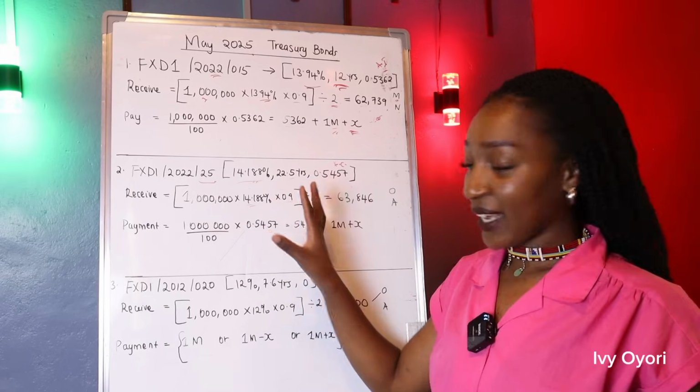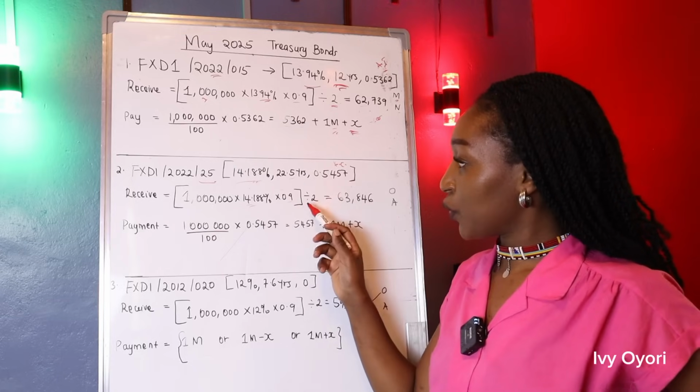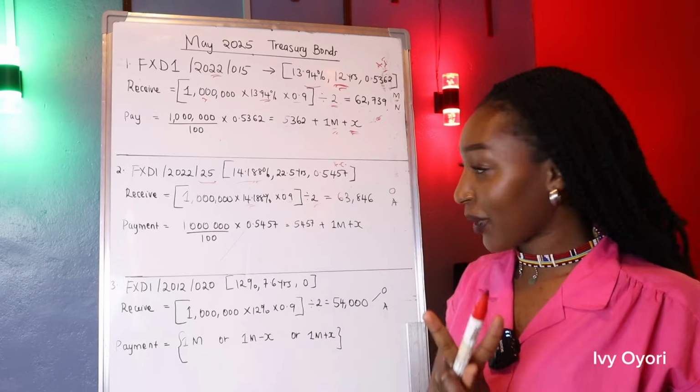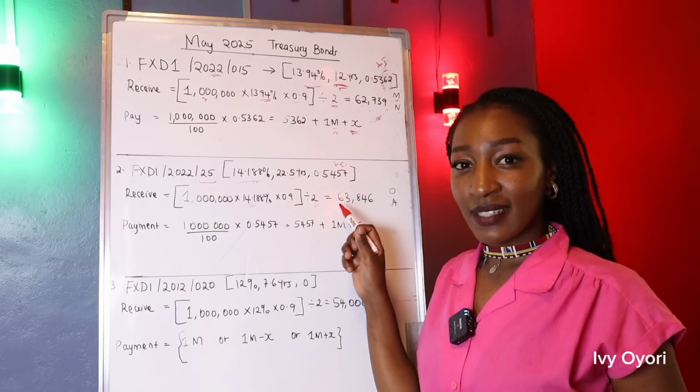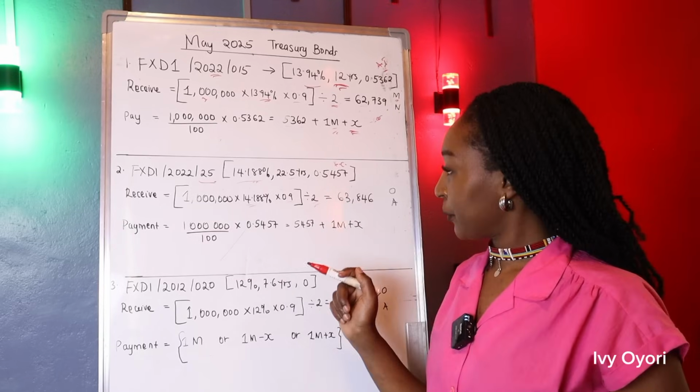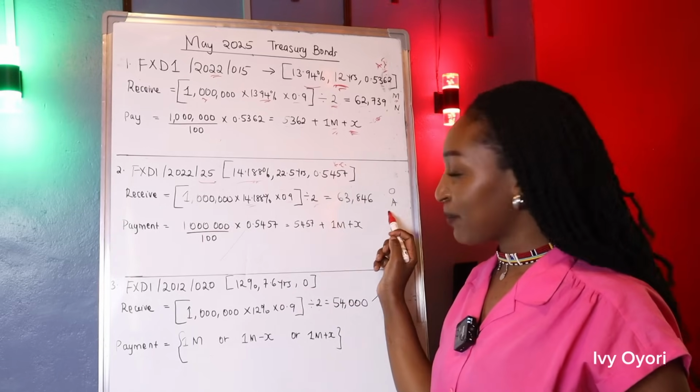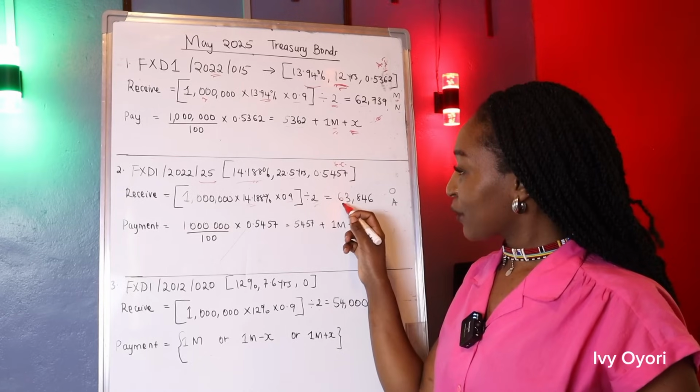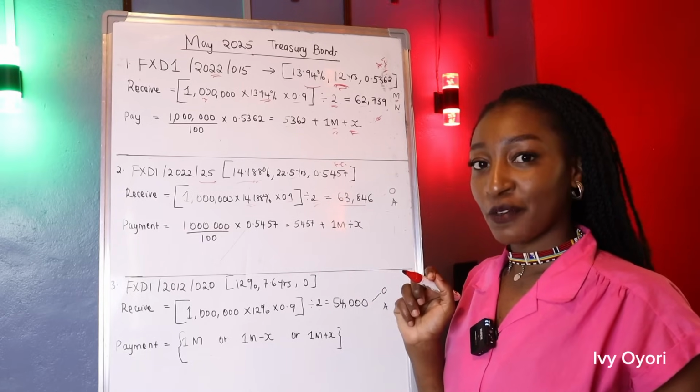Now the interest that we get, I have divided it by 2 because payment is done twice a year. So every 6 months with 1 million, that is in October and in April. October, April, you're going to be receiving 63,846.